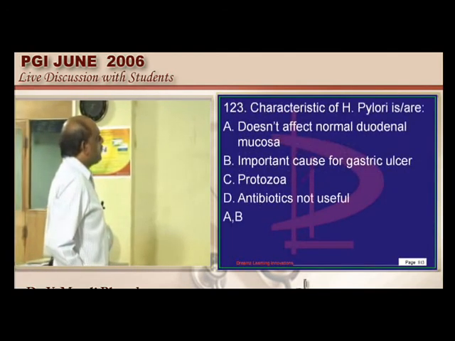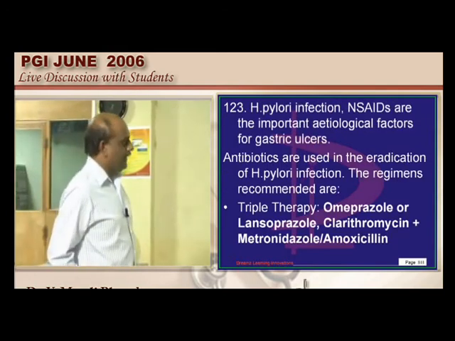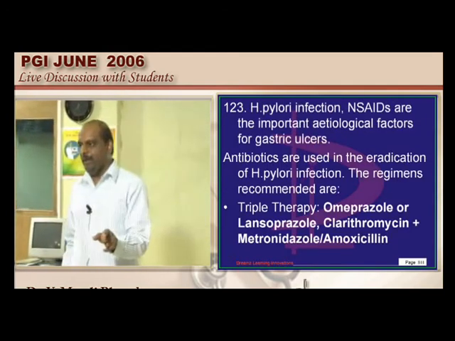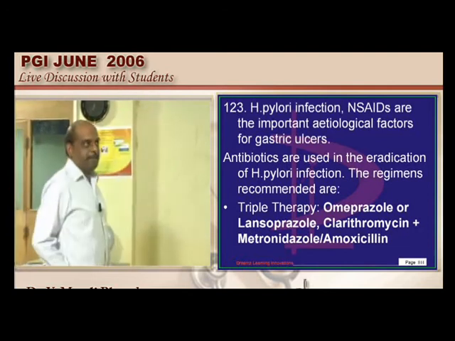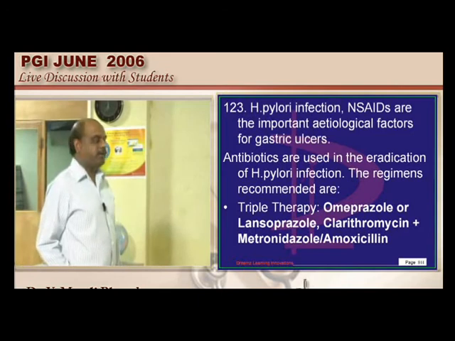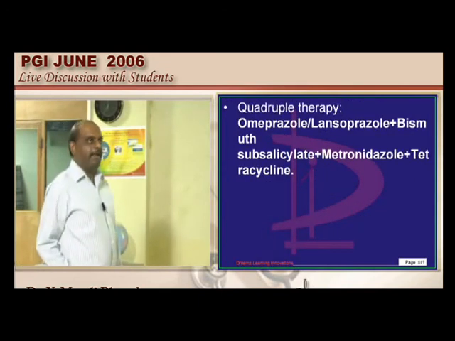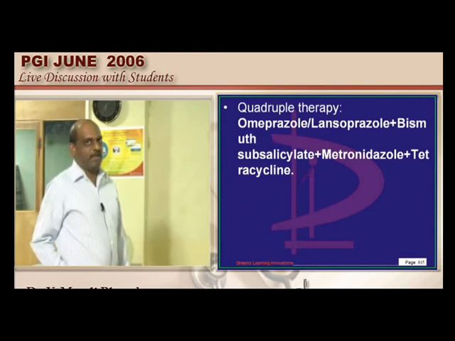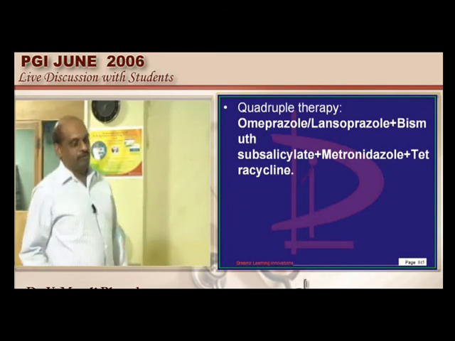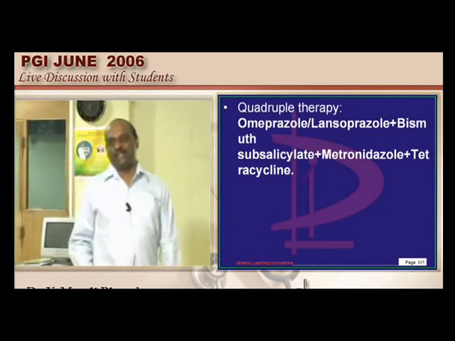Let us talk about H. pylori, doctor. Do we use antibiotics for H. pylori? What are the two regimens available? Triple, quadruple regimen. What do you use in triple regimen? Omeprazole or lansoprazole like proton pump inhibitor, clarithromycin, metronidazole, the combination typically is used, and quadruple means omeprazole, bismuth subsalicylate, metronidazole plus tetracycline is called the quadruple, which you have to remember error free, the regimens commonly used, right?